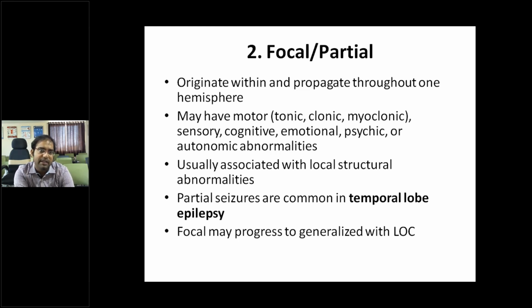Usually a partial seizure originates within and propagates throughout one hemisphere only. It may have motor features, that is tonic, clonic, myoclonic; sensory features, numbness and tingling sensations; cognitive, meaning impaired consciousness; emotional, they may cry and be irritable; and psychic or autonomic abnormalities, like an increase in heart rate.